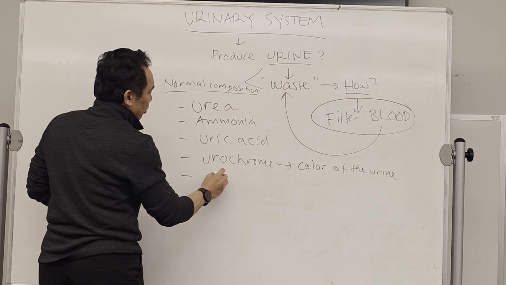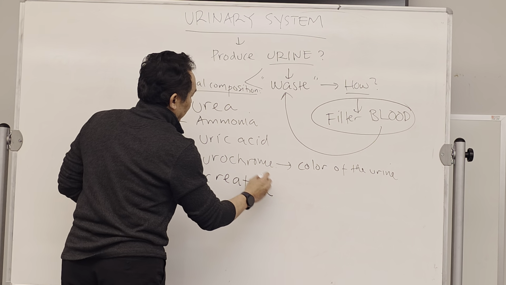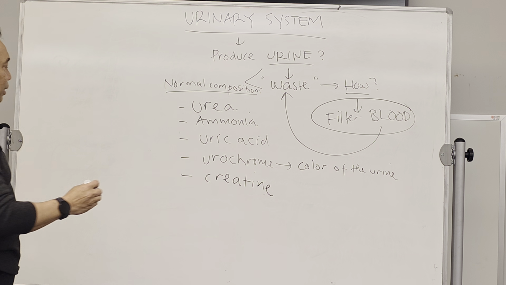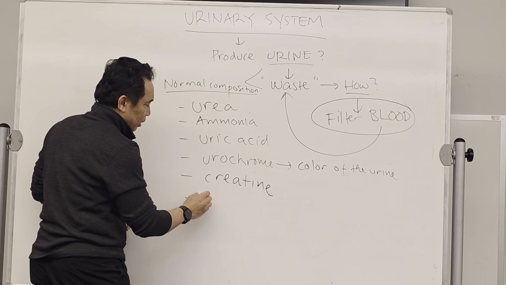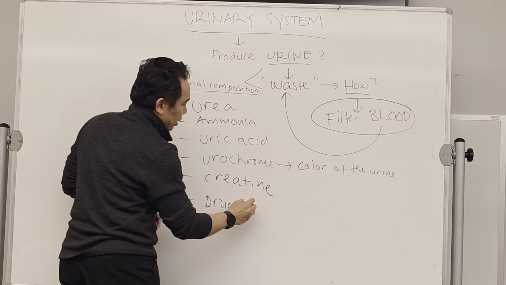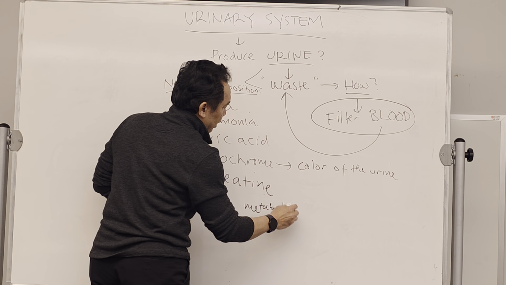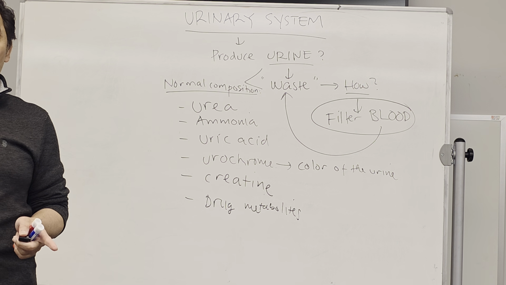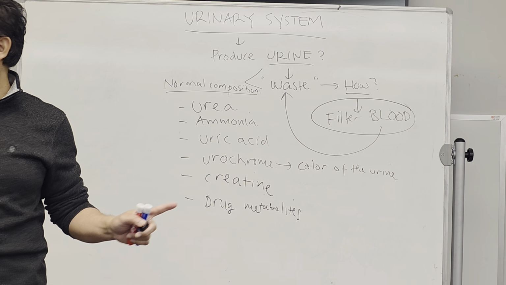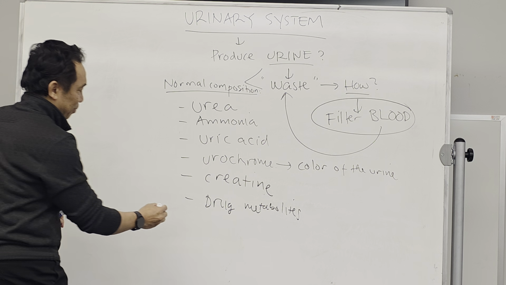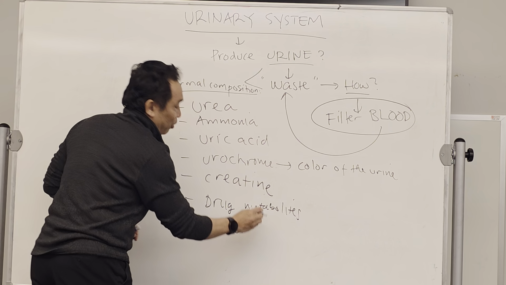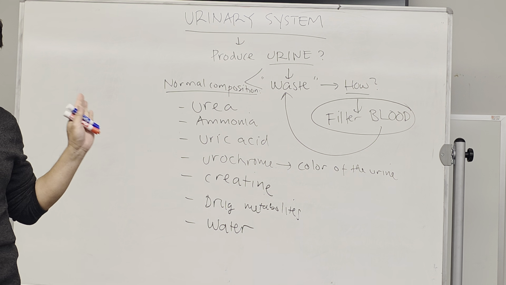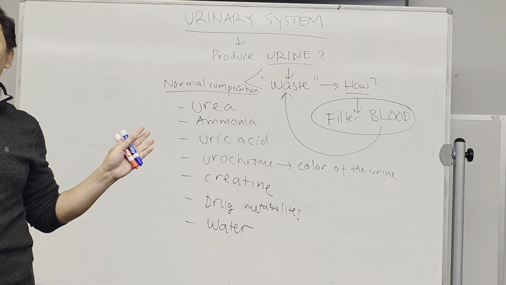Other things also present in the urine are creatinine, and if you take drugs, there are some drug metabolites that may also be present in the urine. And of course, the main component of the urine will be water. These are normal. This is a normal urine composition.